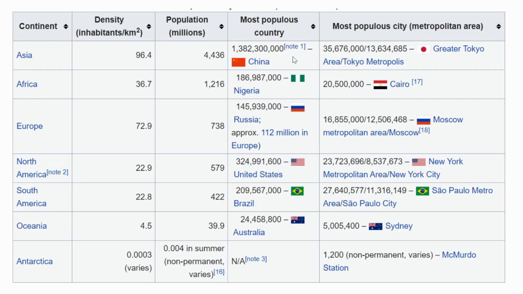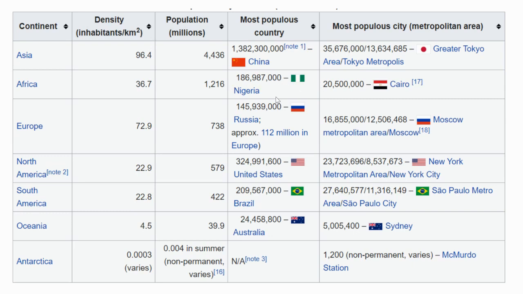Then here it lists the most populated country in that continent. Obviously, China would be the most populated in the world, as well as Asia. And then this gives you the most populated city in the continent. So actually, it is not a Chinese city. It is the Greater Tokyo or the Tokyo metropolis area of Japan that is actually the most populated city in Asia.